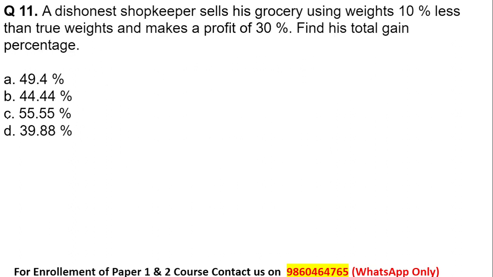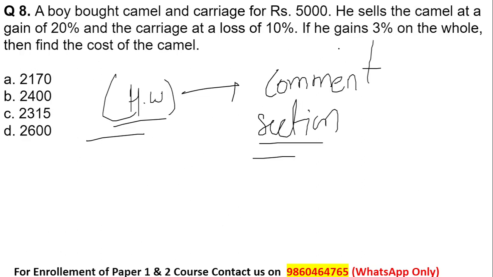Okay, so yes, this was the end of the session, students. Here is again a question that I want to give you as a homework. So based upon the selling price formula which I have given you in the previous class, that is selling price is equal to 100 plus gain percent upon 100 into cost price, you can find out this particular answer for the given question. Try to understand the question first. If not, then you can comment me the answer in the comment section. Please take a screenshot of the question number 11 and question number 8. Try to solve this question as a homework.